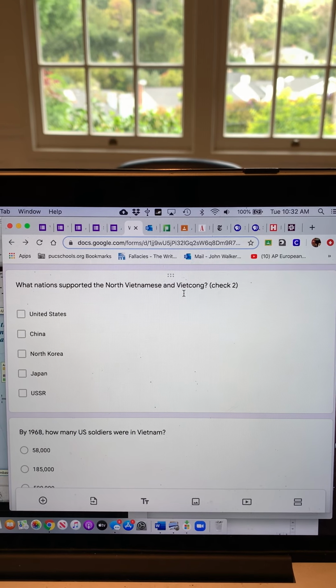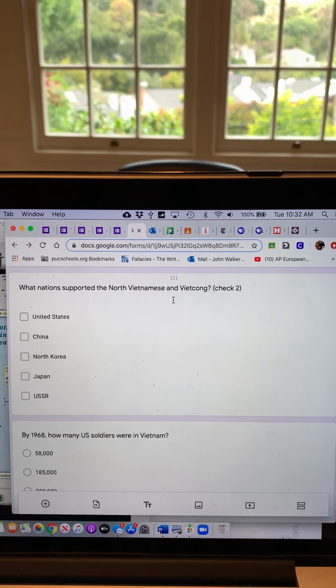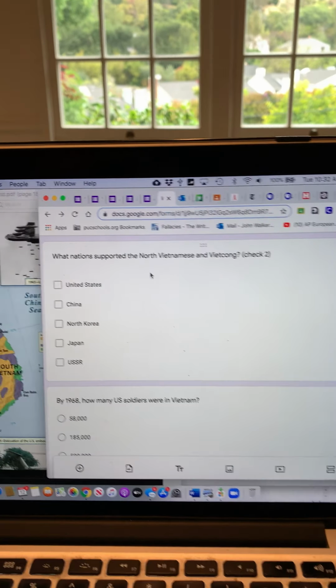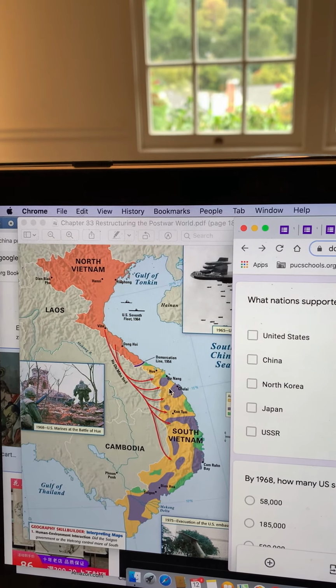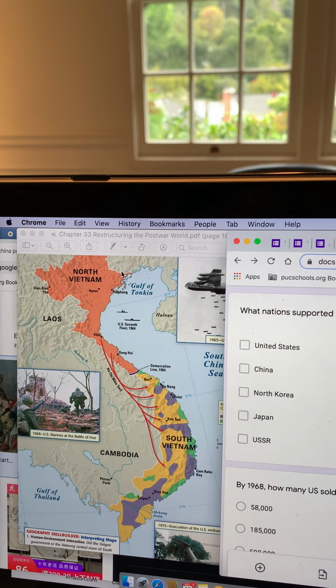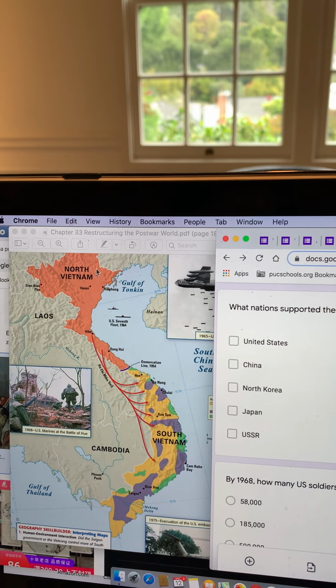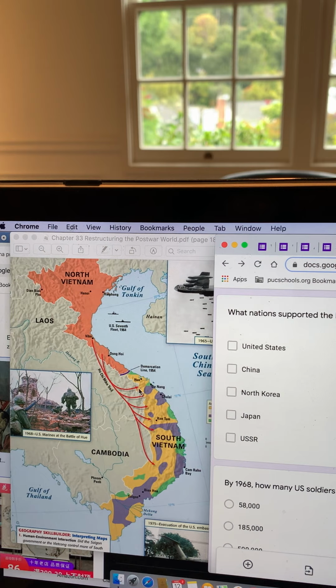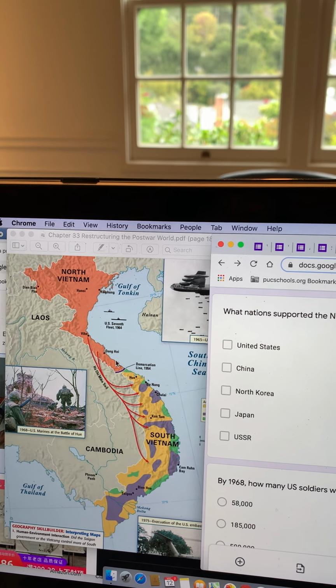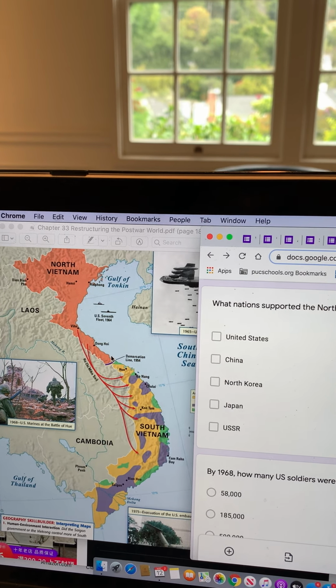Nations that supported the North Vietnamese, this is what became known as a proxy war. So even though we had American troops in South Vietnam, you wouldn't want China, because it was communist, or the Soviet Union to have troops fighting against each other. If all these countries were fighting against each other, then it could cause a nuclear war.